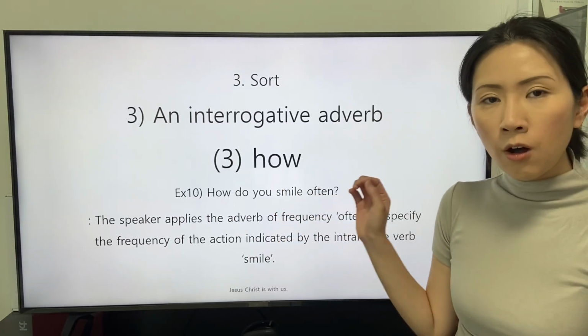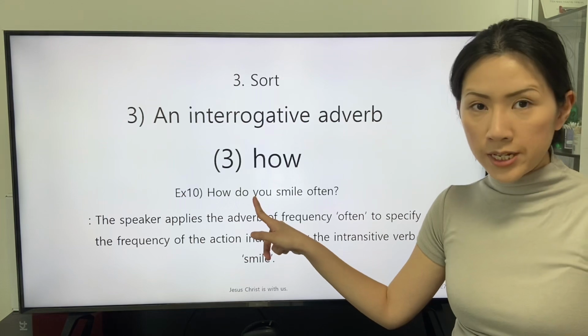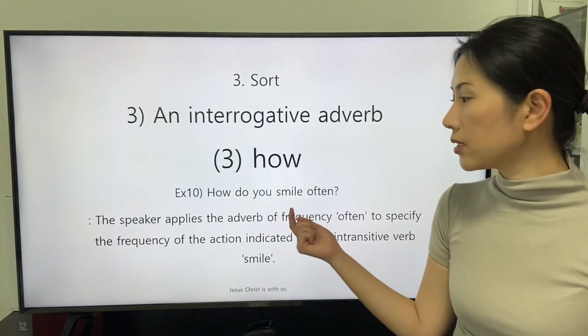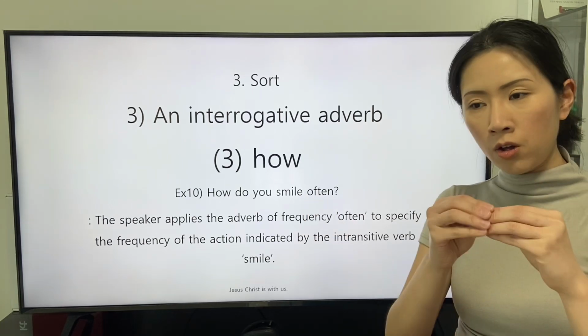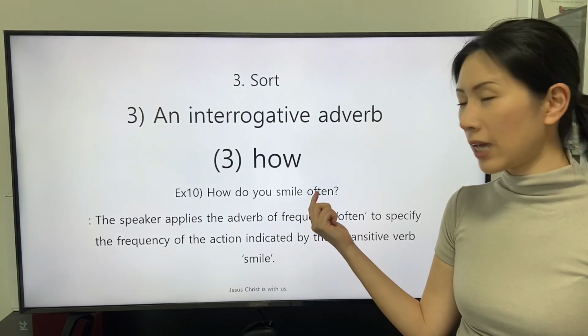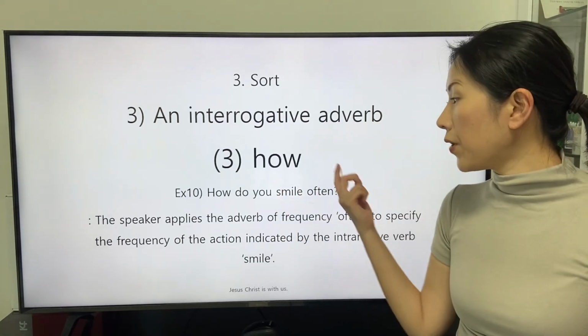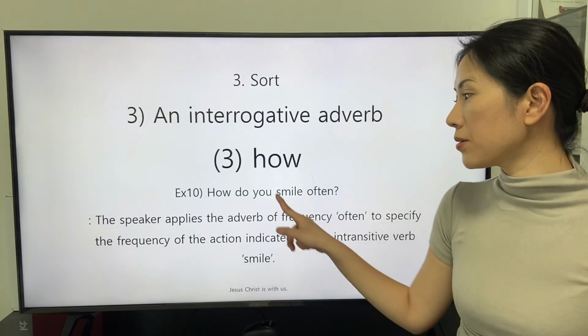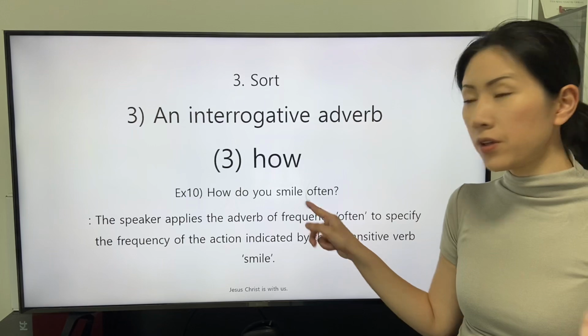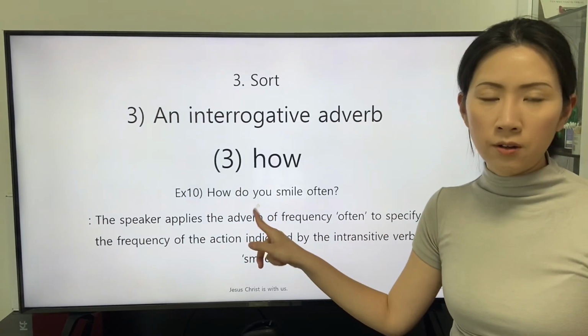The condition of the subject, that are the listeners, is revealed with the specified action, the adverb of frequency often. The intransitive verb smile and the adverb of frequency often reveal the condition of the subject.